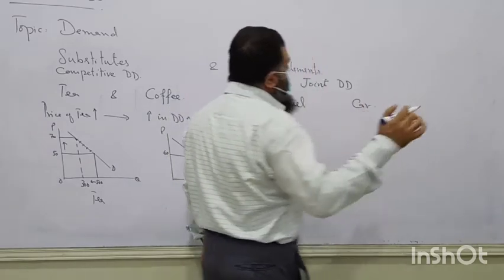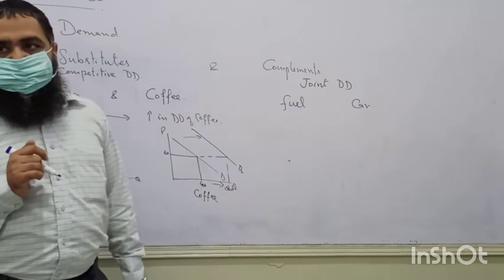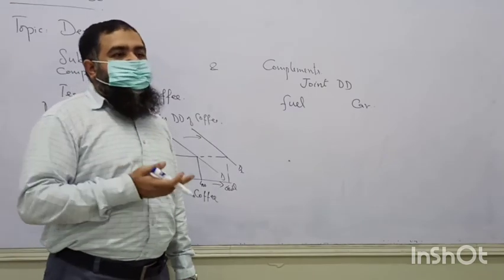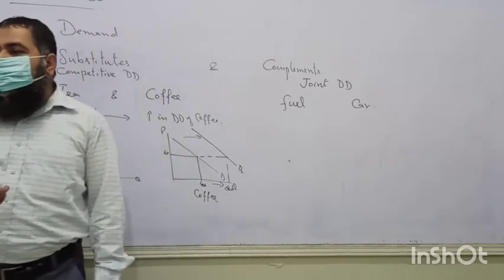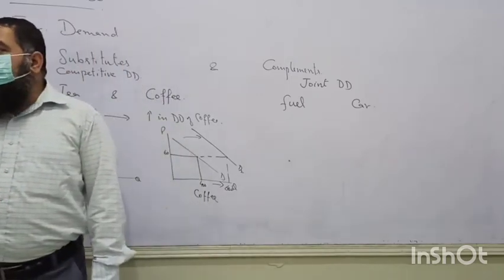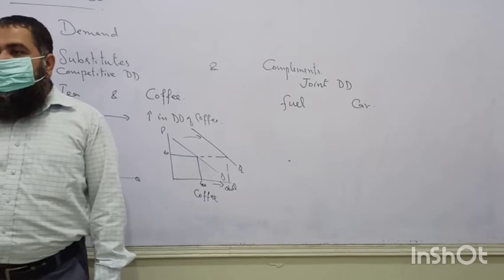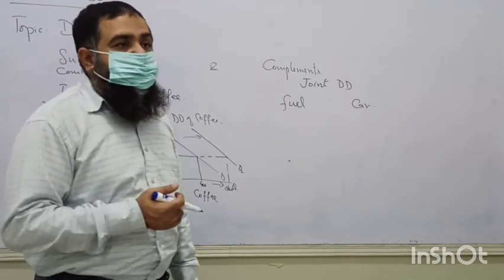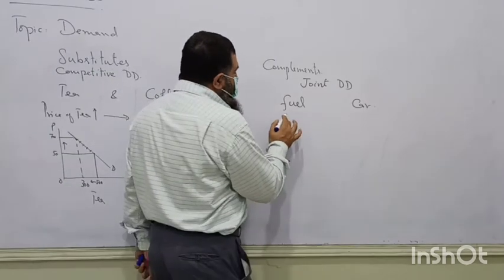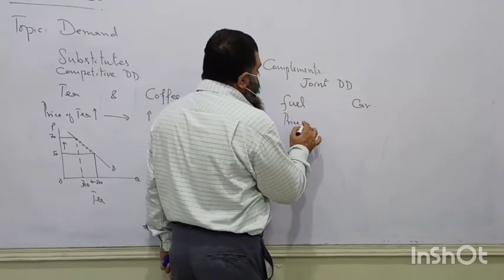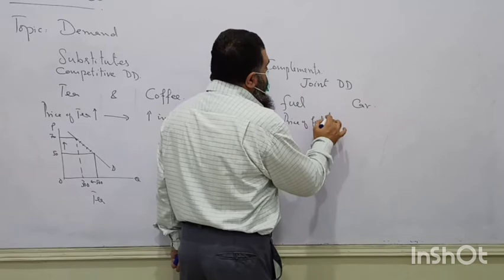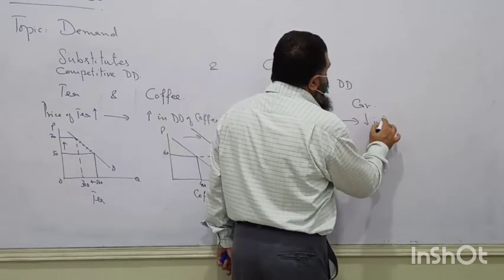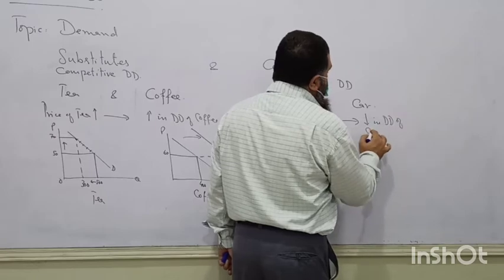I am taking the example of Malu. When fuel prices are continuously increasing, do you think people will be demanding more cars? Because it will be becoming more difficult for them to maintain their cars as fuel prices are becoming expensive. So when the price of fuel increases, it will cause a decrease in demand of cars.